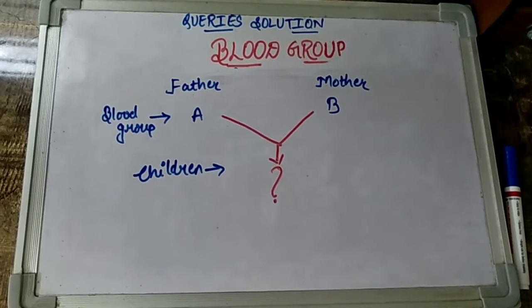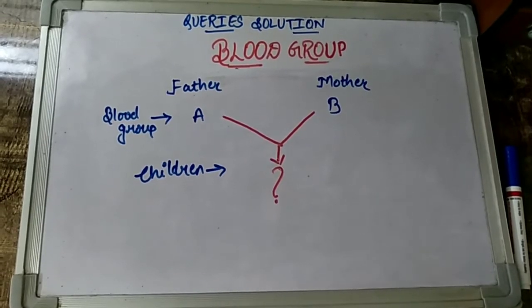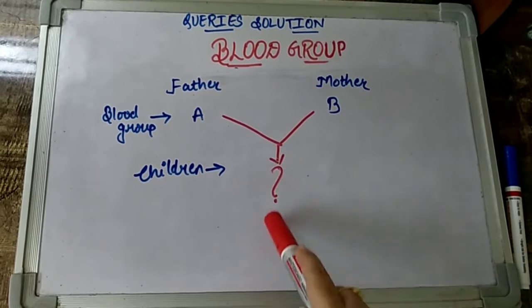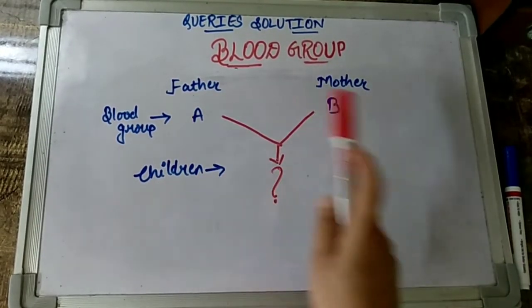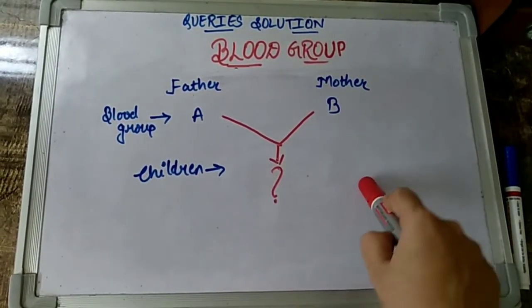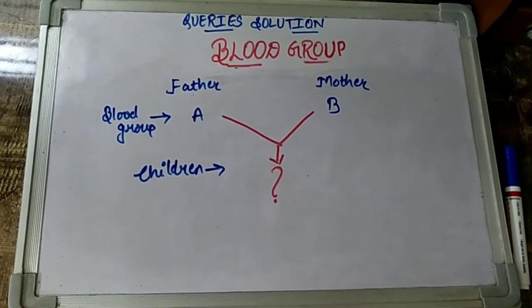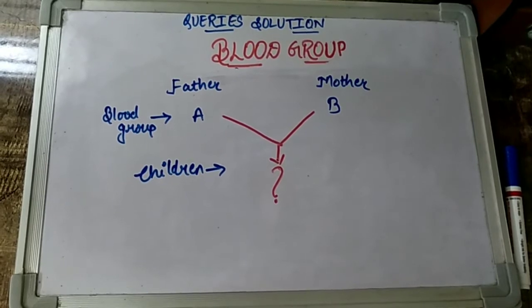Hello everybody and welcome back to my channel Query Solution. So in today's session children, we are going to talk about the different conditions of the blood group in children if the parents belong to the different ABO blood grouping systems. So even if you want to know all this in detail, do watch my video completely, and for now let us start with our video.